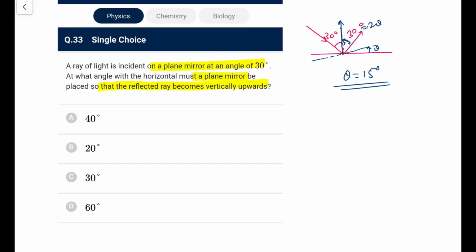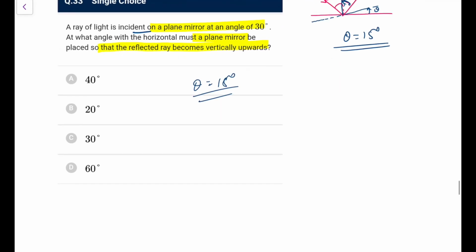Okay. And if I look at their solution, they have taken 30 degree from horizontal. That is not right, because the incident angle is always measured with respect to normal. If you take that 30, that becomes 60, so that deviation becomes 60, so theta becomes 30. So I don't agree with it. As per the language, it should be theta equal to 15 degree.